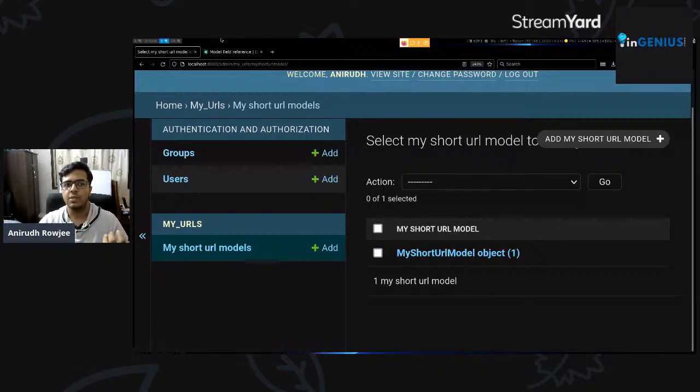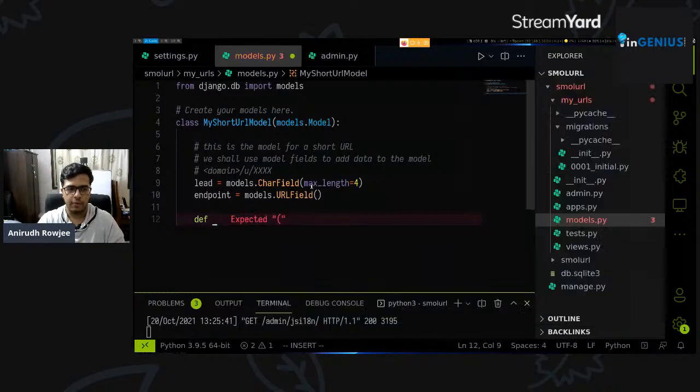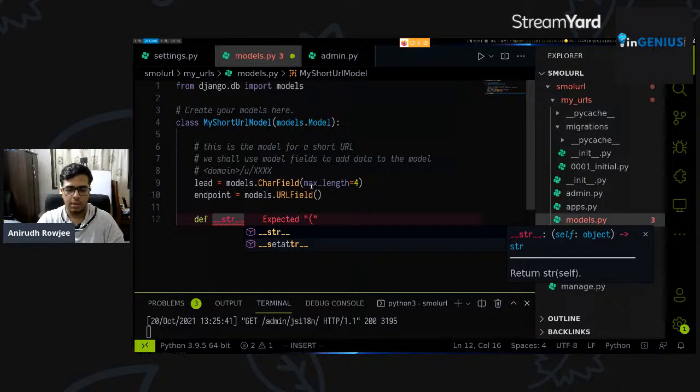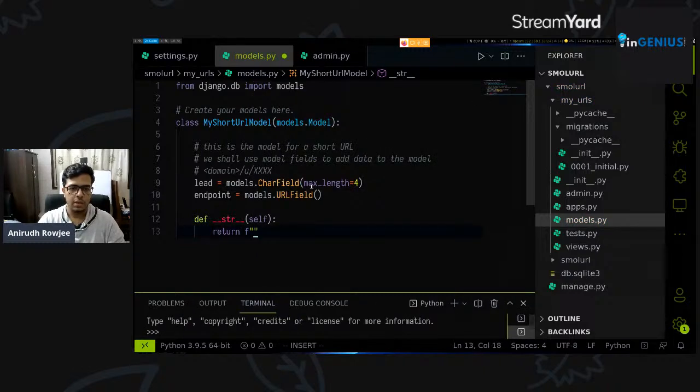So what we'll do is we'll override a method on this model. So you must be familiar with the __str__ method in Python, which decides what is outputted when an object is printed. So let's do that. Def __str__. We'll accept self as an argument, right? And we'll return a formatted string.